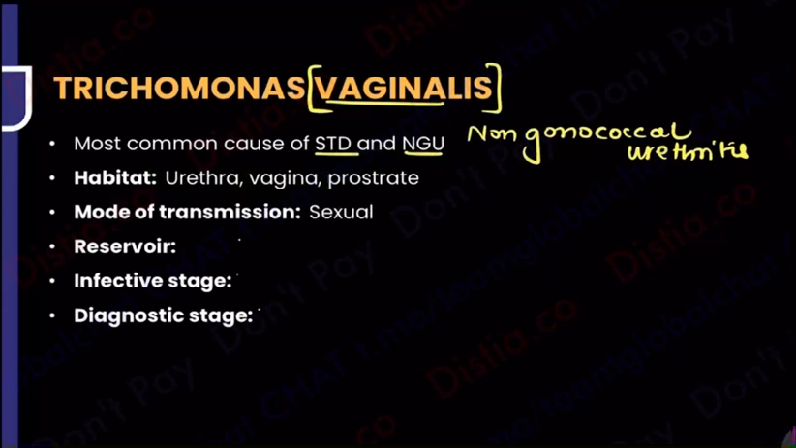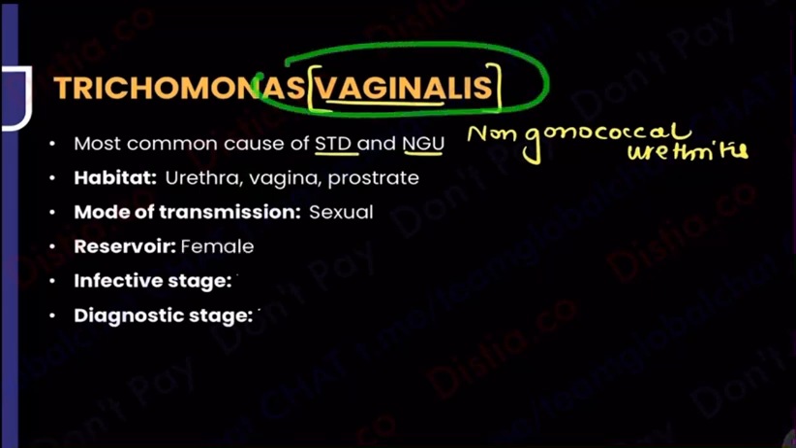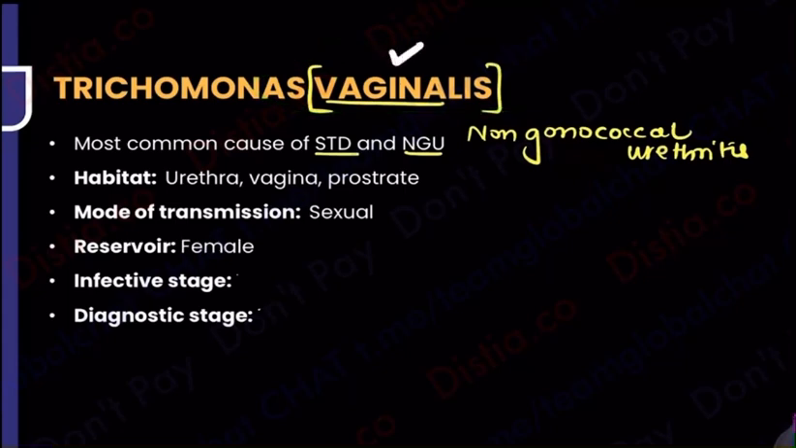And of course, the mode of transmission, I've told you, it's a sexually transmitted disease. Now, who is the reservoir? Females. Vaginalis name was given, right? When the vaginalis name was given, this means that females are the reservoirs. Infective stage. So from vaginalis I understood that the reservoir is mostly in females.